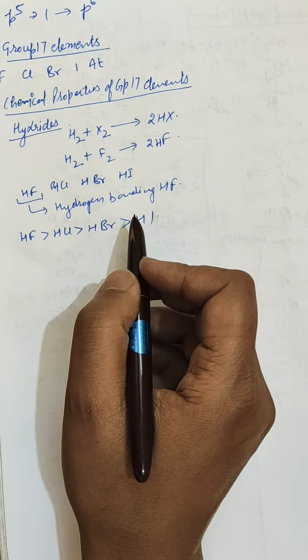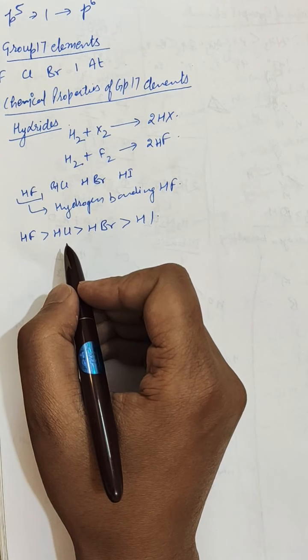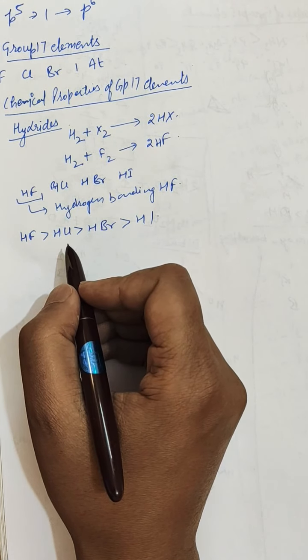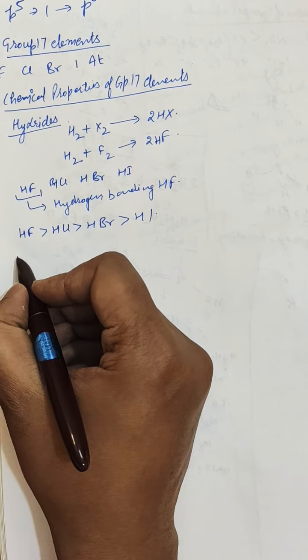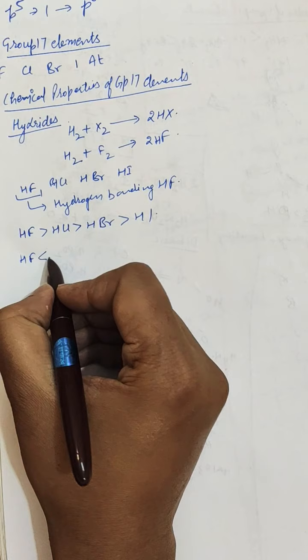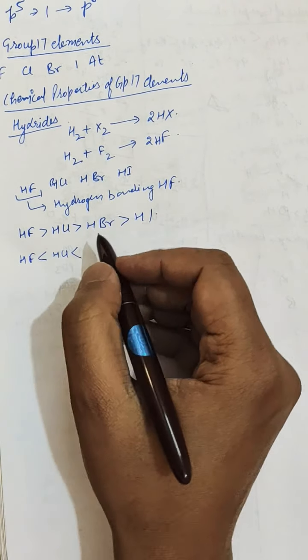Further, reducing character: the decreasing thermal stability of hydrogen halides from HF to HI indicates that reducing character increases down the group.